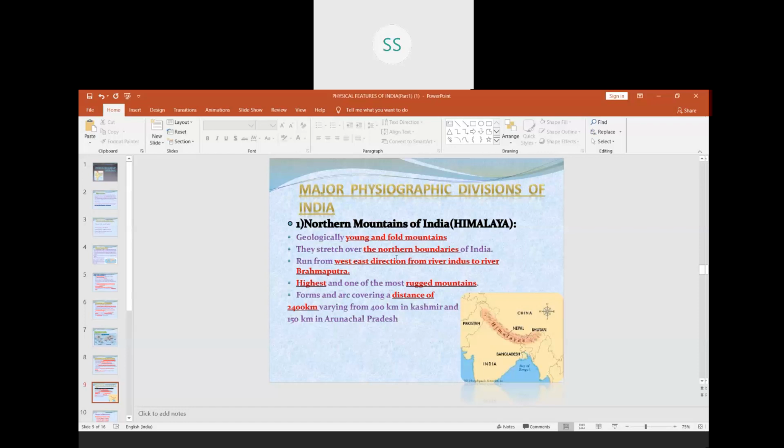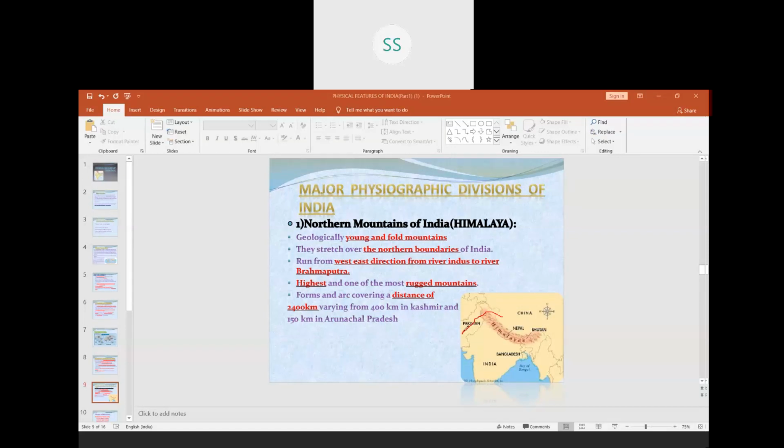Then they stretch over the northern boundaries of India, which you can see in the map. They are stretched from west to east, that is from the river Indus to the river Brahmaputra, which is not drawn over here, children. Here we have the river Indus.